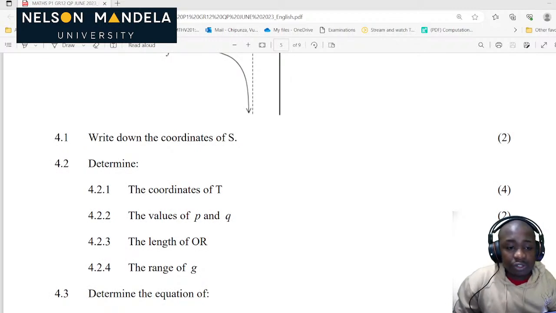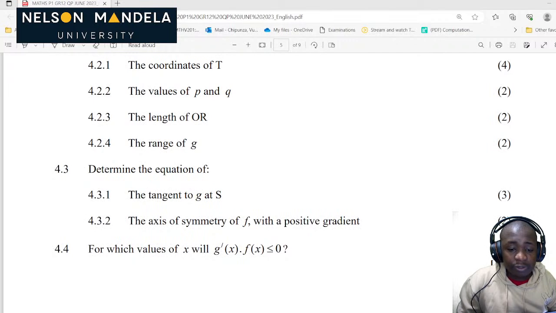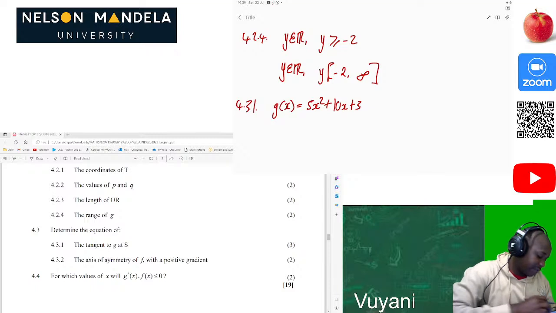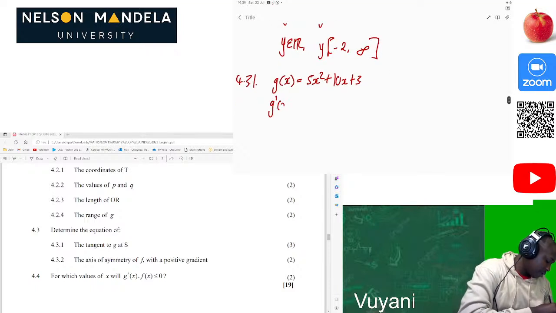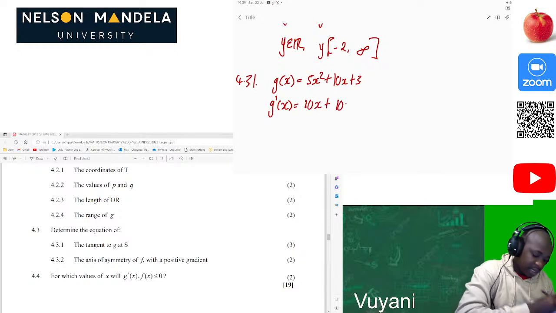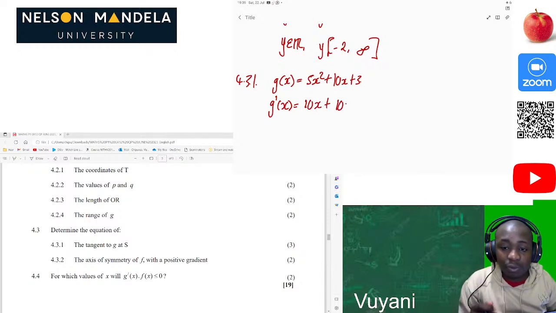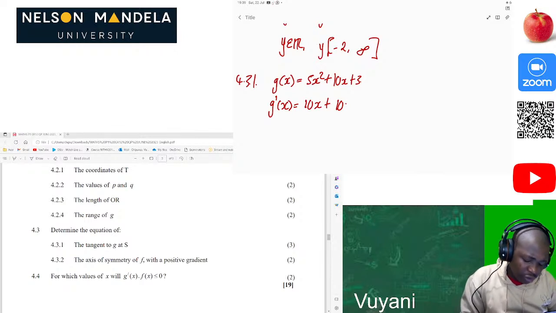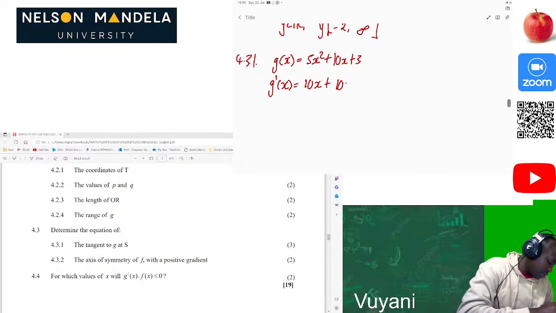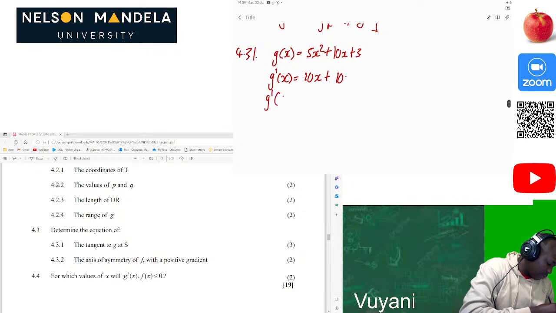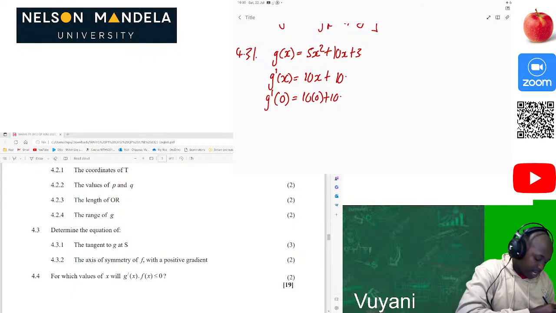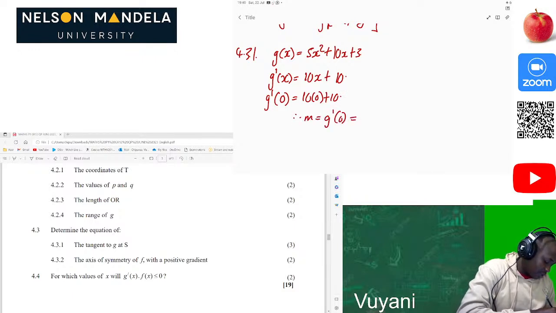So we know that according to calculus, we can now determine the gradient of that line. How do we do that? We start by finding the first derivative. So g prime of x will be equal to 10x plus 10. Then after that you can substitute the x value at S, the specific point which they want us to look at. At S we know that the x value is 0, so that will be 10 times 0 plus 10. Therefore our gradient will be g prime of 0, which is equal to 10.